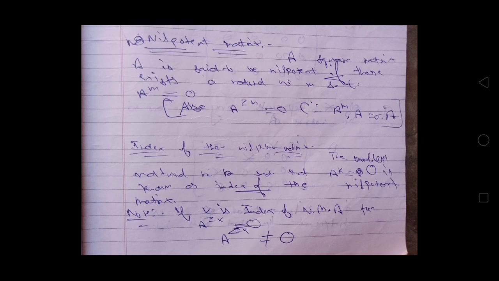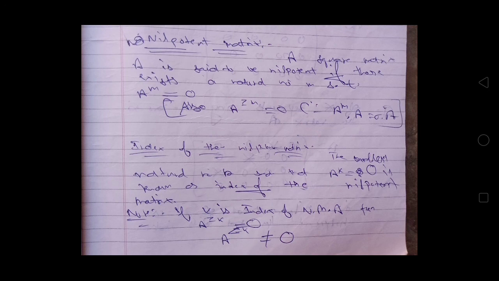Now what is the index of the nilpotent matrix? The smallest natural number k such that A raised to the power k is equal to null matrix is known as the index of the nilpotent matrix. Note, if k is the index of nilpotent matrix A, then A raised to the power greater than or equal to k is equal to null matrix, and A raised to the power less than k will not be equal to null matrix, because k is the smallest natural number here.